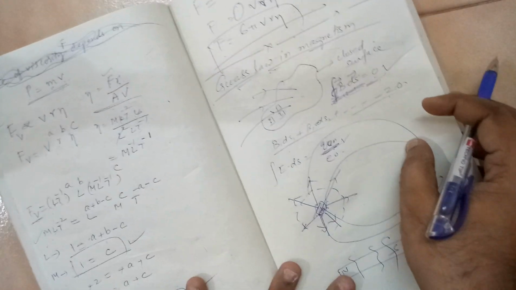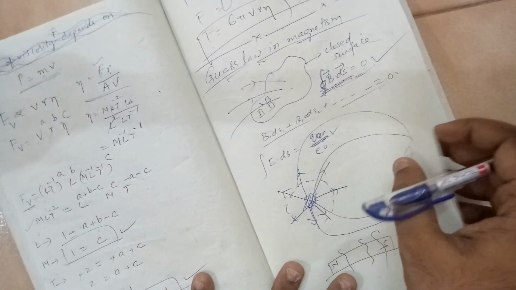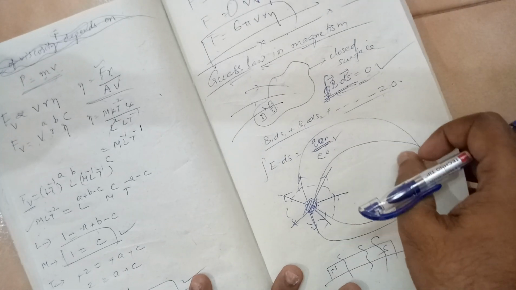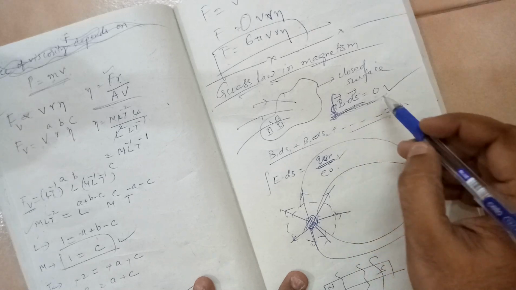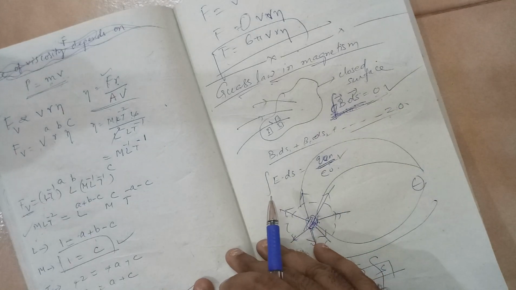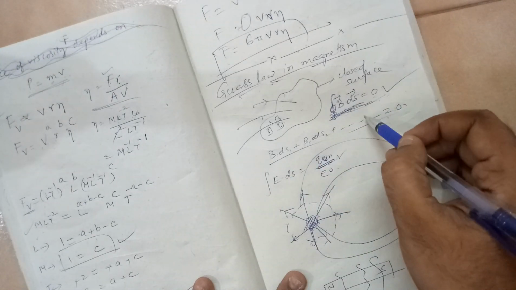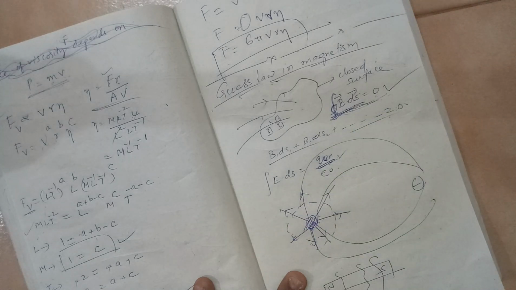Many times when I discuss with students, they often get confused between these two terms. So try to know the difference and remember this. Many problems can be solved using this law. For doing that, you have to assume a closed Gaussian surface.